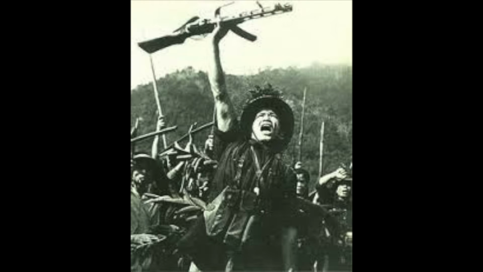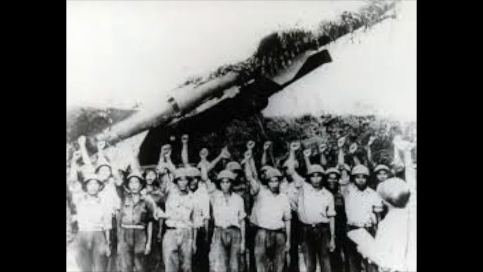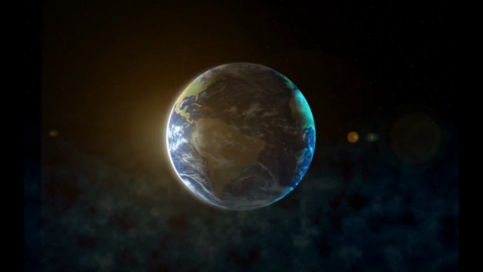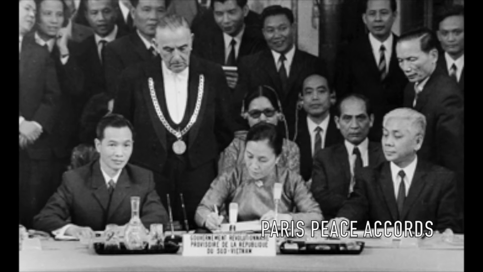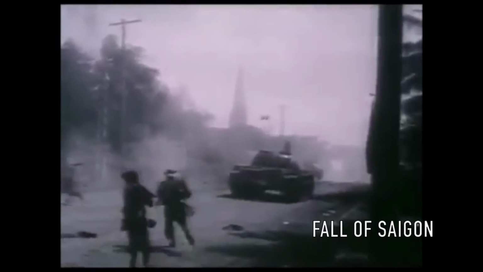Vietnam, in 1960, formed the National Liberation Front, also known as the Viet Cong. And in 1964, North Vietnam attacked the U.S. Navy at the Gulf of Tonkin, and again in 1965 and 1968. Nixon reached an agreement with North Vietnam in the Paris Peace Accords. In 1973, the U.S. left Vietnam. Later, the South Vietnamese capital of Saigon fell to the North Vietnamese, ending the Vietnam War.